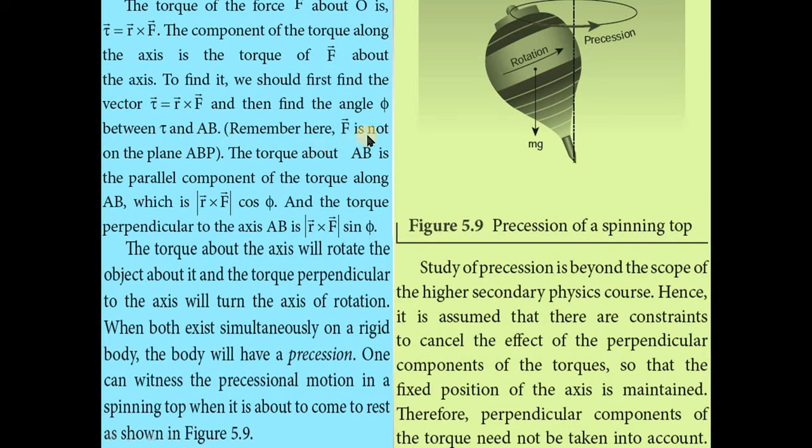Remember here, the F vector is not in the plane ABP. The torque about AB is the parallel component of the torque along AB, which is R vector cross F vector into cos phi, and the torque perpendicular to the axis AB is R vector cross F vector into sin phi.